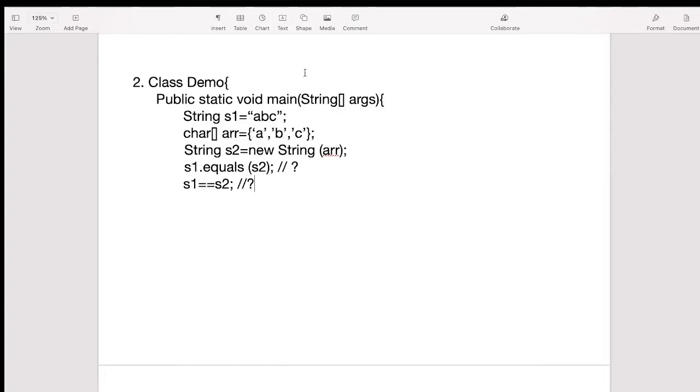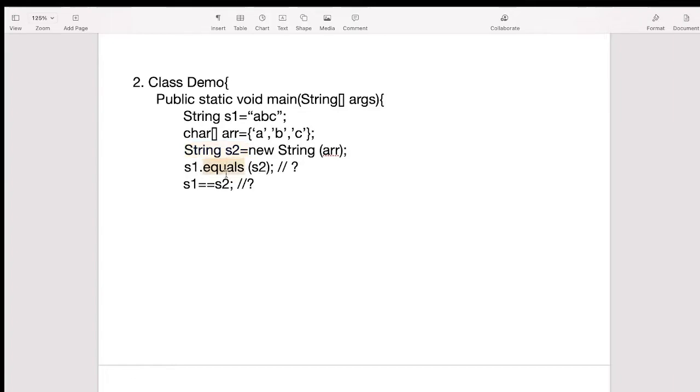So here we have one string, s1, with the value abc. Then here we have created the second string, and here we have passed this character array. So this s2 is also containing abc. Then here we are writing s1.equals(s2).